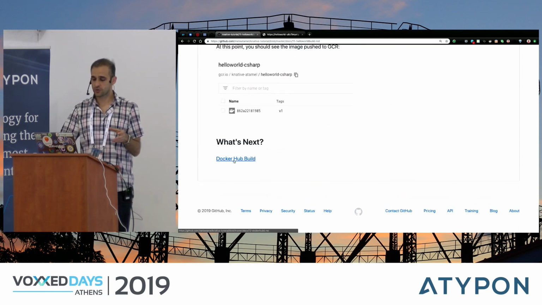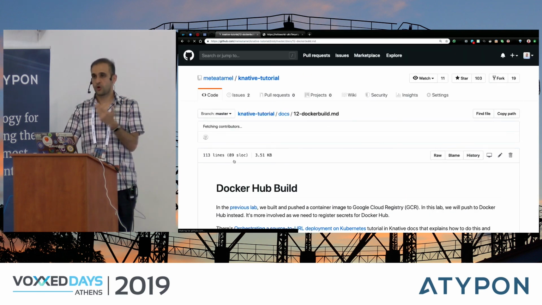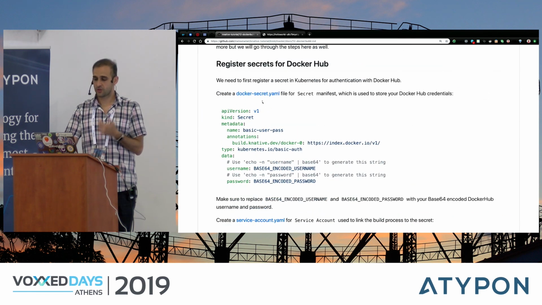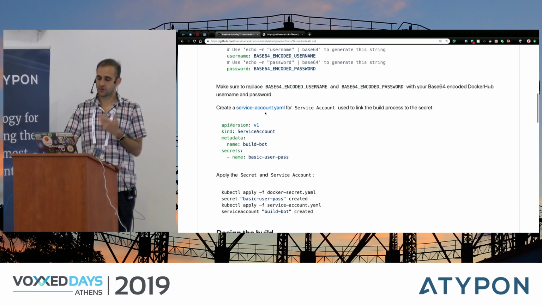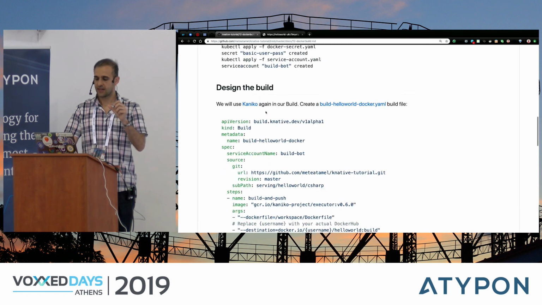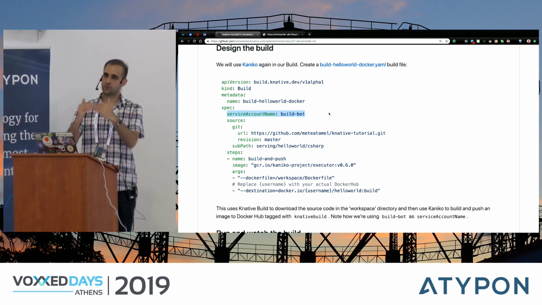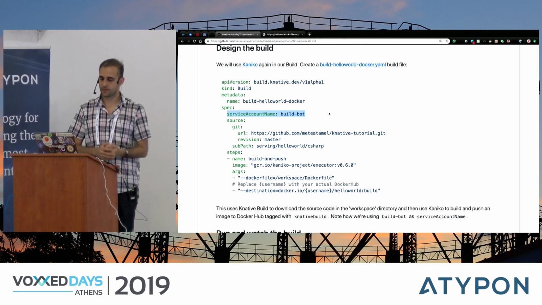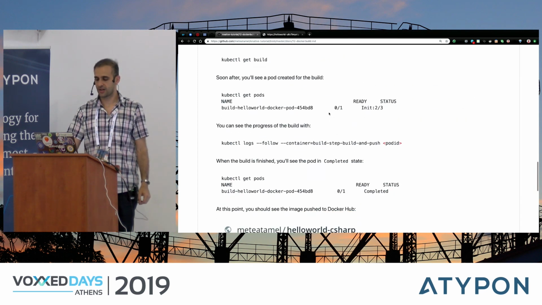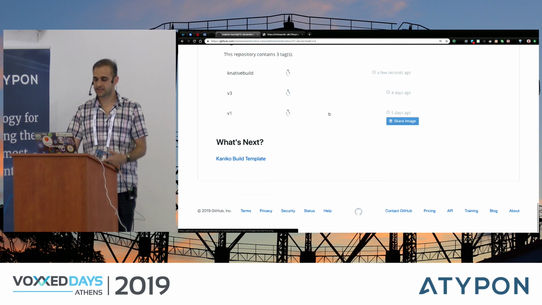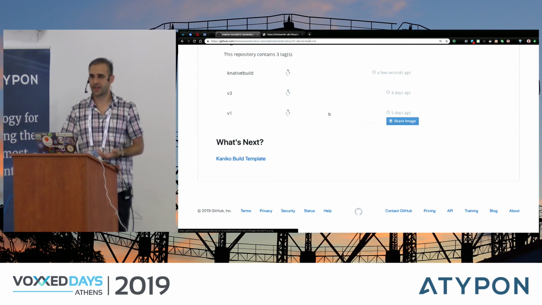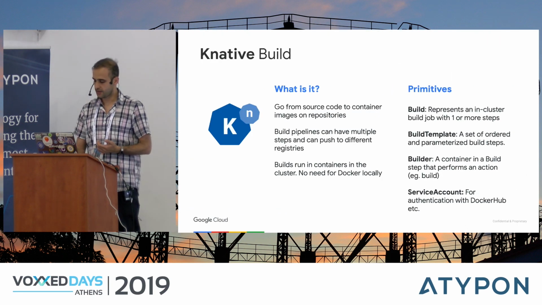And if you want to do it with Docker Hub, you need to authenticate. So to authenticate, you need to create a secret, and then you need to create a service account in Kubernetes. And then in your build, you just refer to the service account from here, and this will make sure that your build is authenticated with Docker Hub. And I show other things here with build packs and with build templates, but we don't have time for that. But feel free to check out my repository for it.